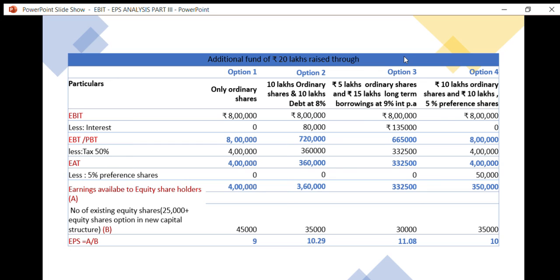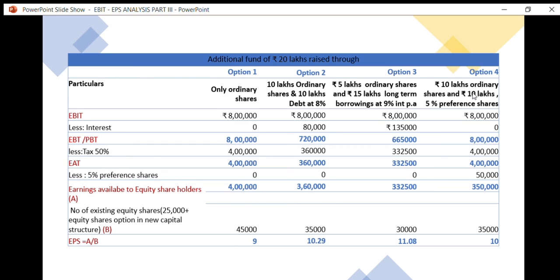In option 3, 25,000 existing shares plus 5 lakhs of ordinary shares of 100 each, which means 5,000 shares, comes to 30,000.